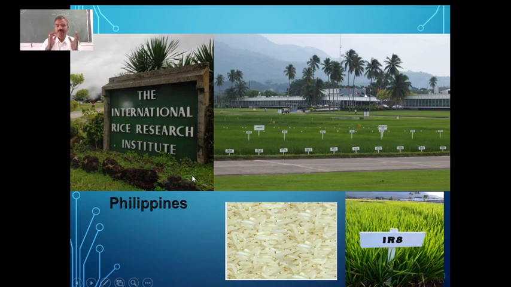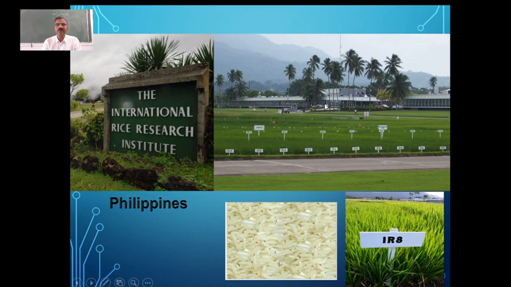And we have another important food grain apart from wheat, which is one of the major foods that we call a staple food. It is rice. In the world we have an International Rice Research Institute, which is located in the Philippines. You can look at the picture of this International Rice Research Institute in the Philippines.